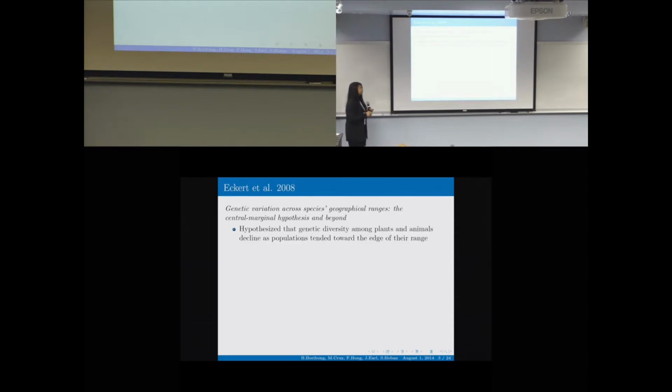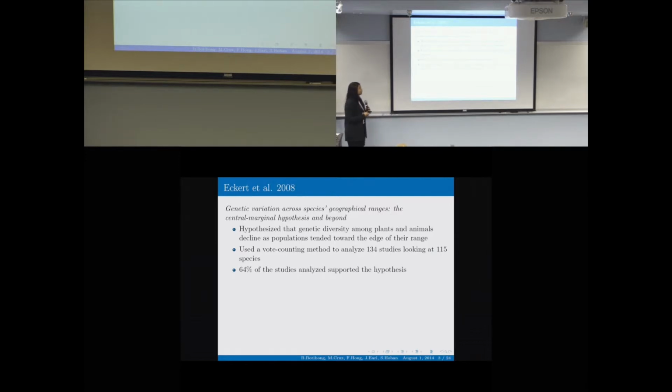Eckert et al. hypothesized that the genetic diversity among plants and animals would decline as populations reach the edge of their range. So their hypothesis was that the abundant center hypothesis was accurate. They used a vote counting method, which is simply a method in which you categorize the studies you're looking at into one category that says a study does support your hypothesis, and another that says the study does not support your hypothesis. They used it to analyze 134 studies that looked at 115 species. At the end of their study, they concluded that 64% of the studies analyzed did in fact support their hypothesis.